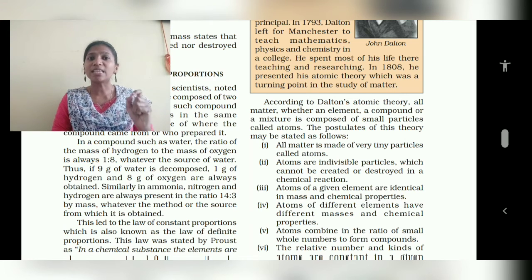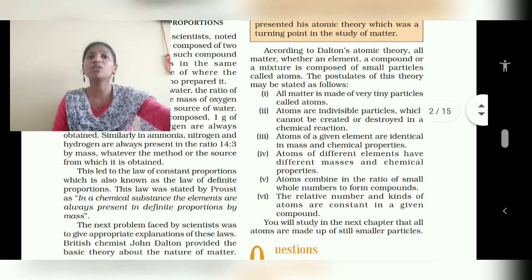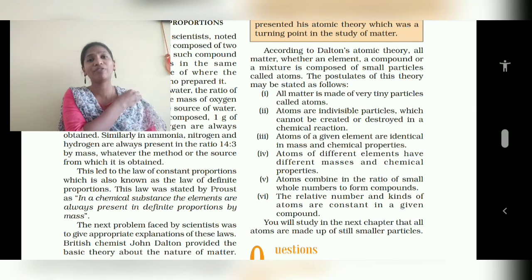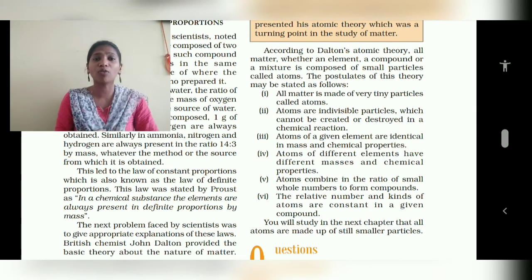That is 17 gram of ammonia, we can obtain 14 gram of nitrogen and 3 gram of hydrogen. Okay, this leads to the law of constant proportion, which is also known as law of definite proportion. So one more name for law of constant proportion. What is that? Law of definite proportion.